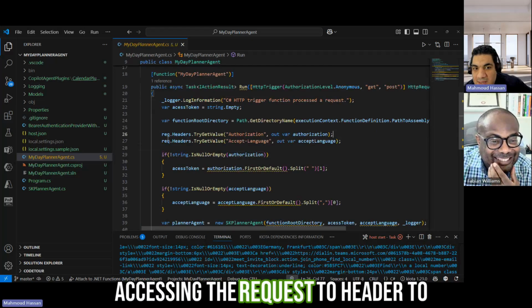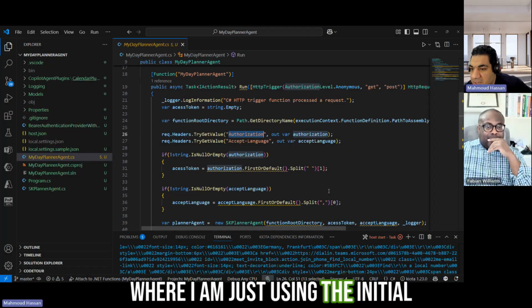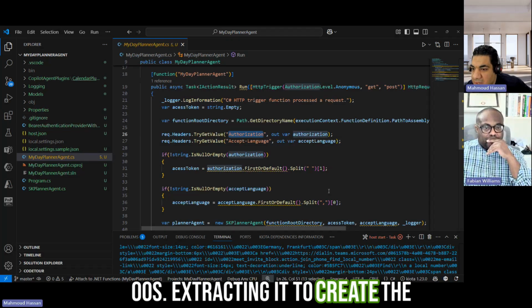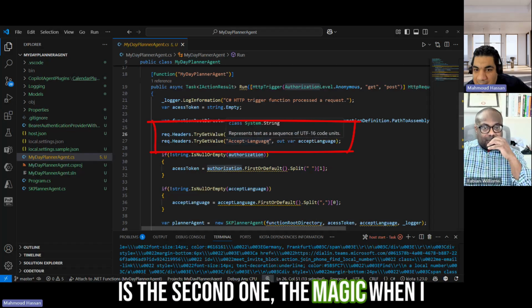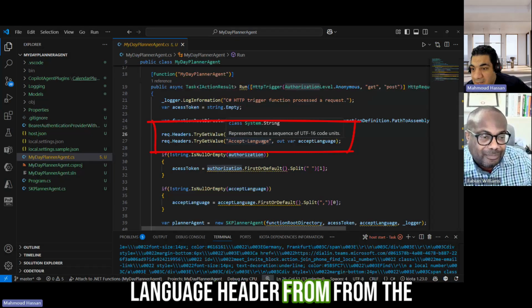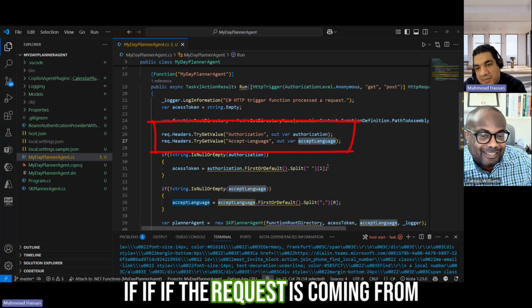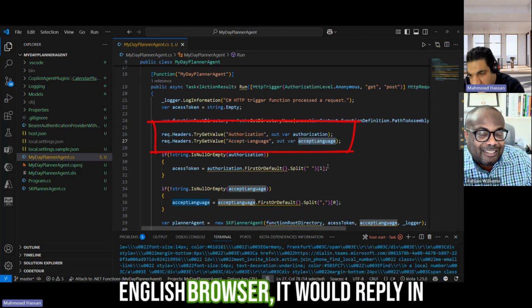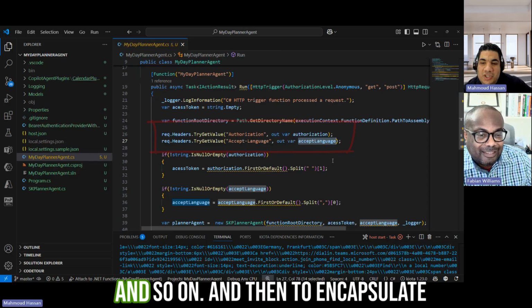I am accessing the request header to extract the authorization. This is where I use the initial OAuth token, extracting it to create the on-behalf-of flow. And then this is the second bit of magic, where I extract the Accept-Language header from the request. Based on that, if the request is coming from an English browser, it replies in English; if it's coming from a German browser, it replies in German, and so on.